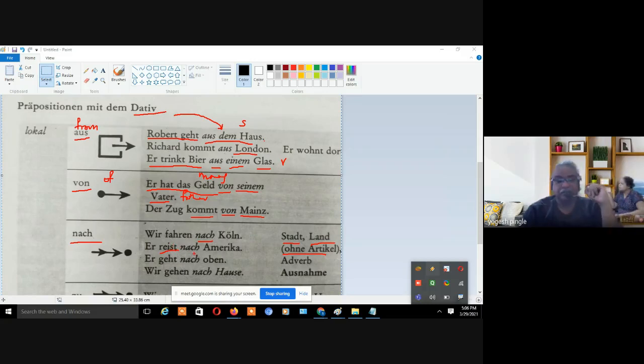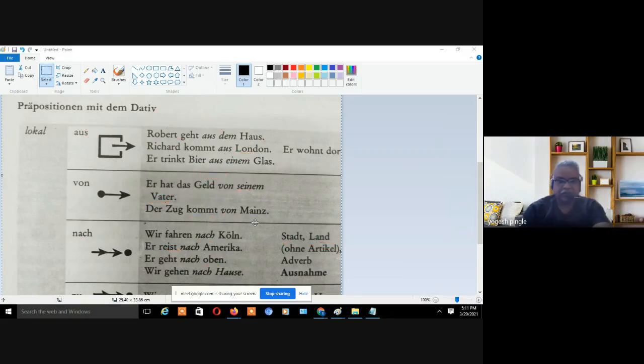Reisen is the verb, to make a journey, so he makes a journey to America. Er geht nach oben. He goes upstairs. Wir gehen nach Hause. We are going home. So if you look at this adverb, or this is a land, the name of the country, the name of the city, you don't require any kind of article.